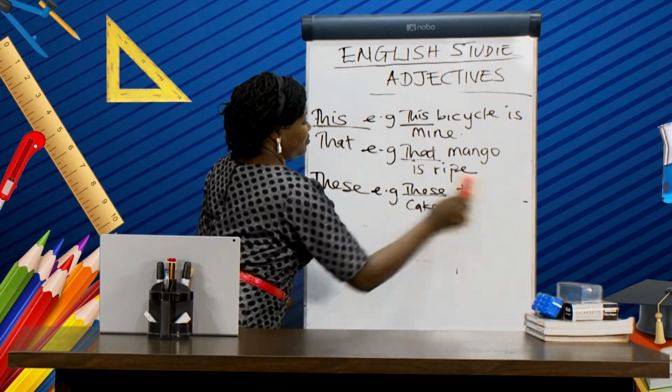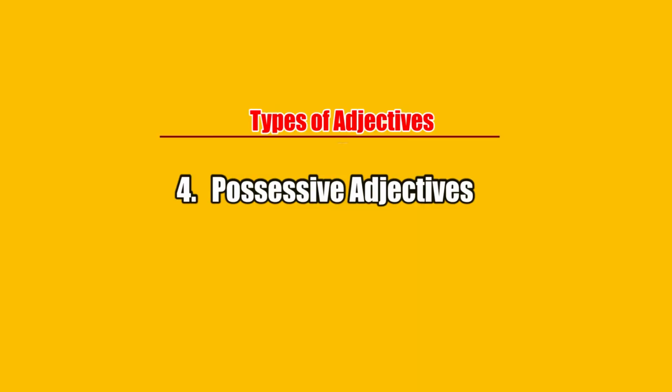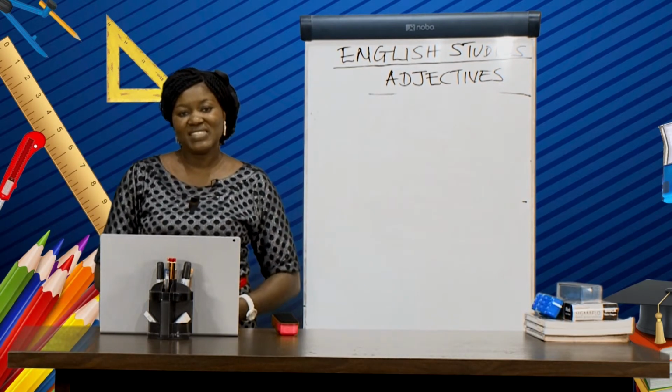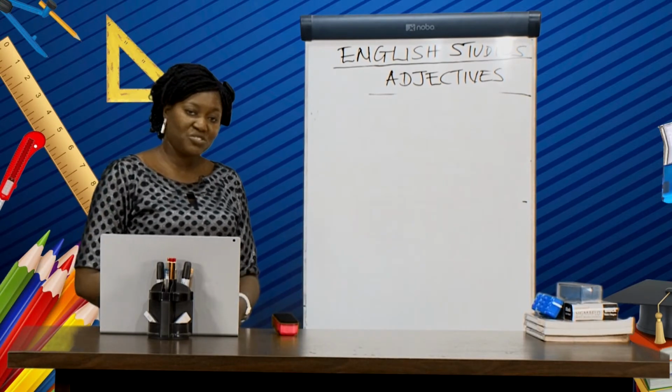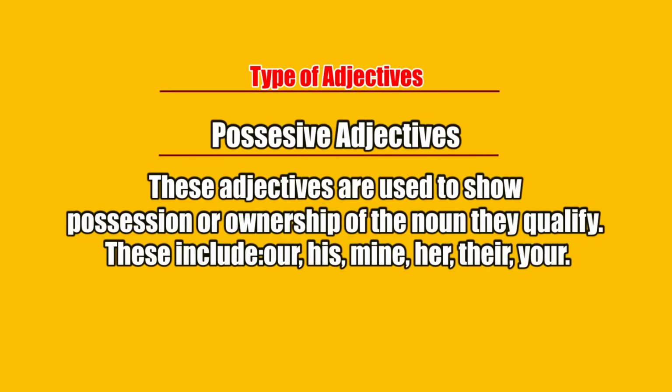So, we now take another type of adjective. Another type of adjective that we want to consider now is possessive adjectives. From the word possession, you should be able to know what a possessive adjective is. These adjectives are used to show possession or ownership, that something belongs to somebody. So we say these adjectives are used to show possession or ownership of the noun they qualify.